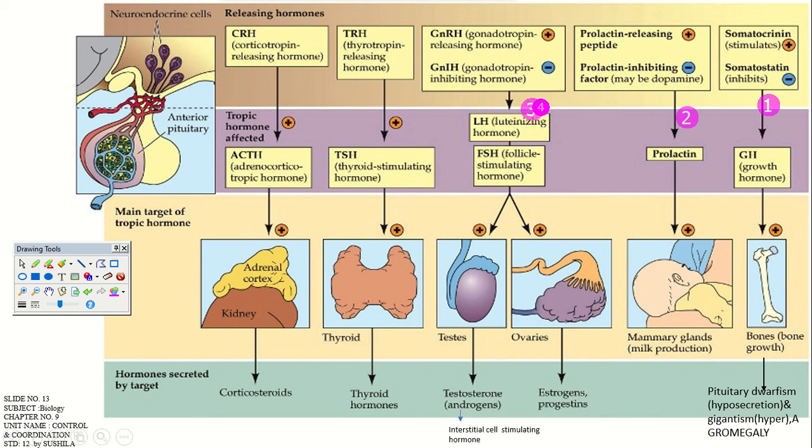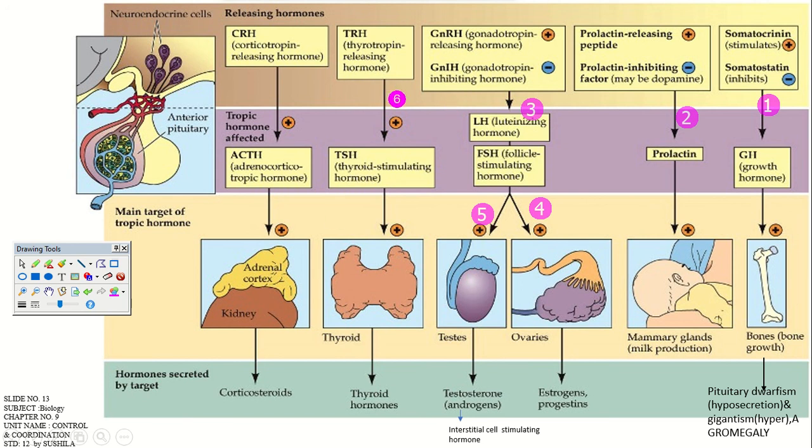Now here GnRH, gonadotropin releasing hormone, ultimately releases LH and FSH, right? In the female, it produces estrogen and progesterone in the ovaries. But in males, through the testes, it produces testosterone. And it also has interstitial cell stimulating hormone, that is ICSH, right?